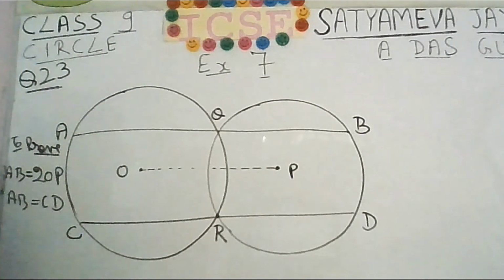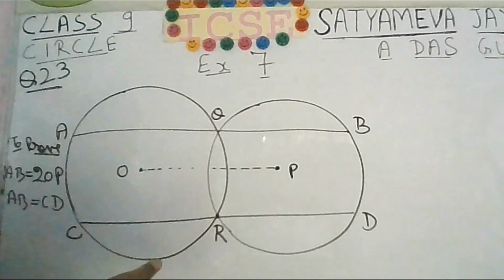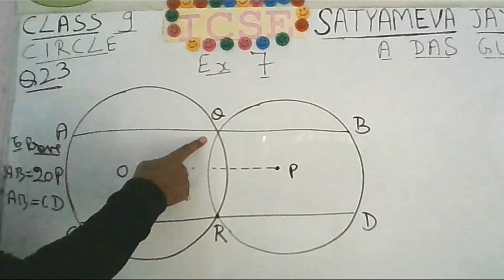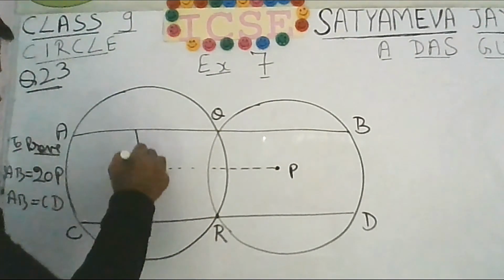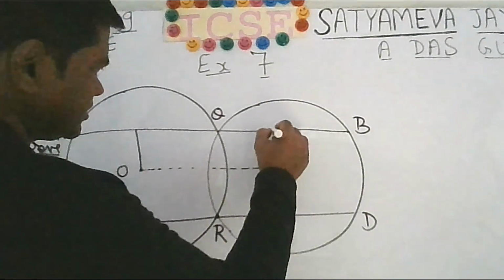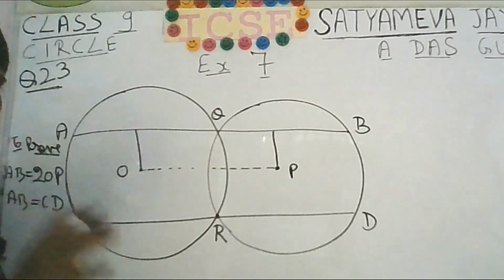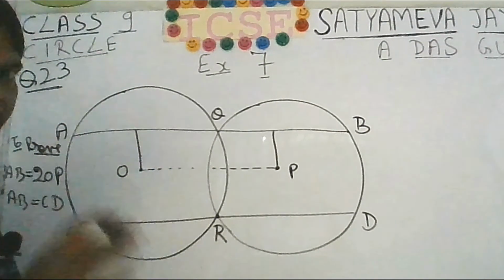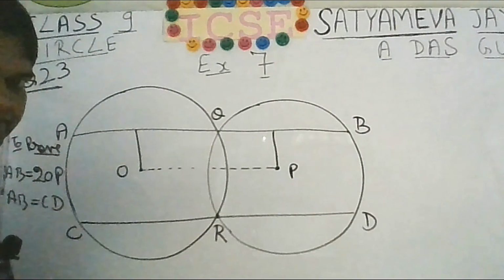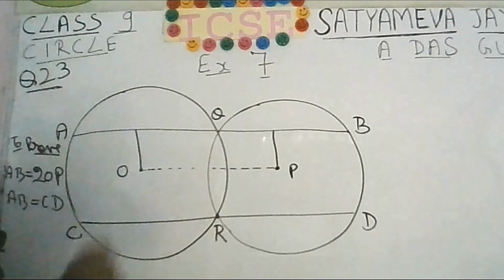Okay. See, geometry is about visualization. How you visualize the things. You can see that AQ is the chord. So if you draw a perpendicular like this. Similarly here, if you draw a perpendicular. You know how to draw a perpendicular from a point. Constructions we have discussed. I mean, in the proof of the Pythagoras theorem, we had discussed constructions in that. How to construct a perpendicular from a point to a line.